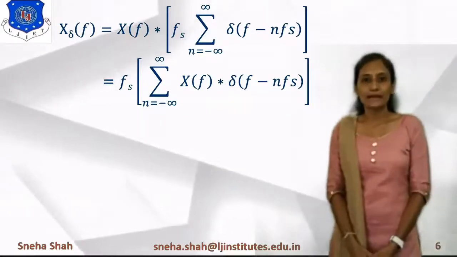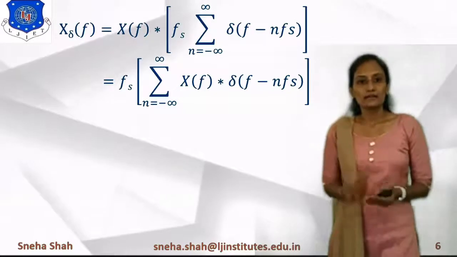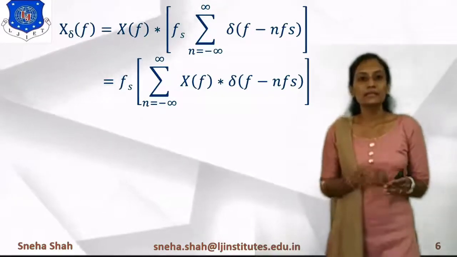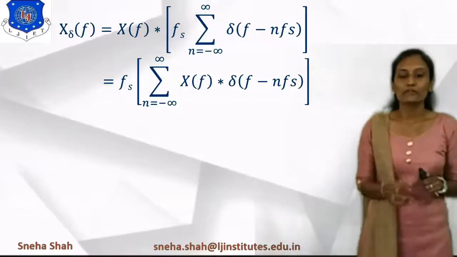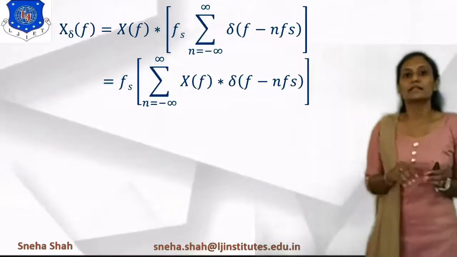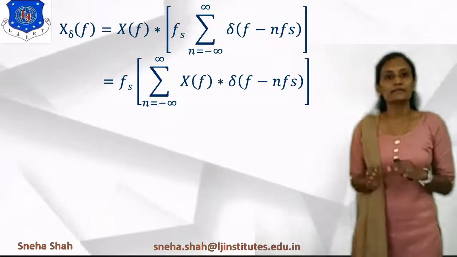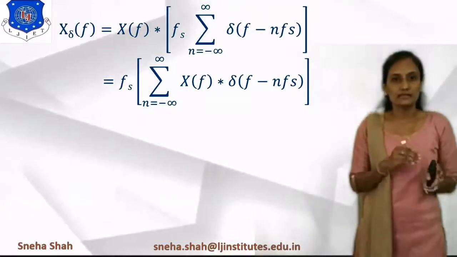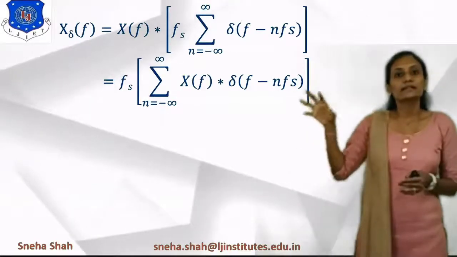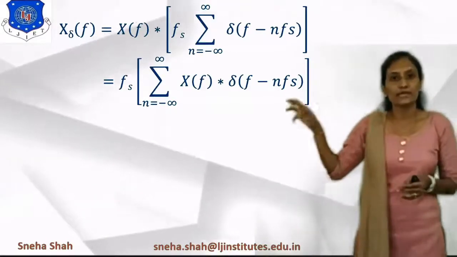Now we will apply the rule of the unit impulse signal delta of f. If we convolve the original information signal with a unit impulse signal, then the answer is the original information signal located at the instant where the impulse is located.